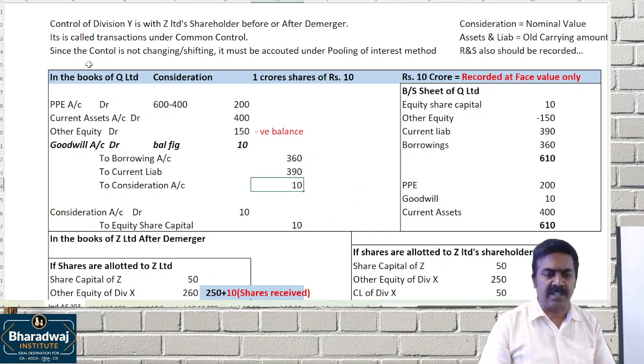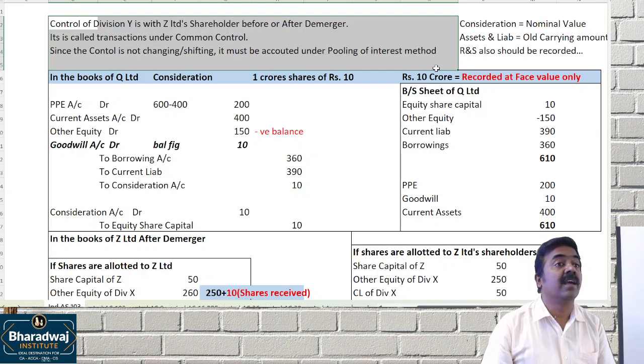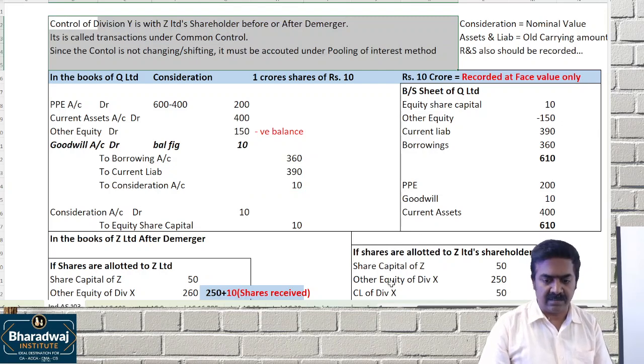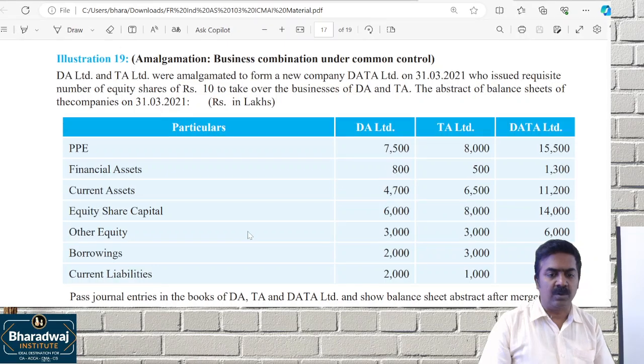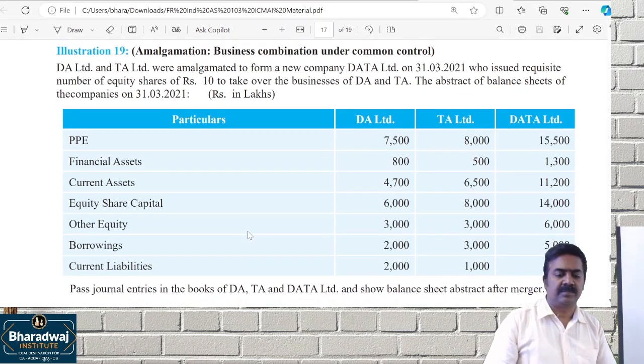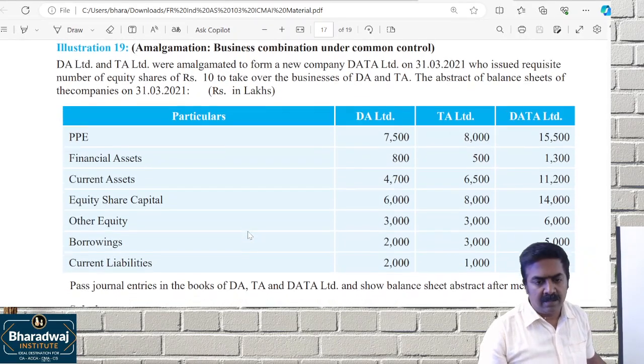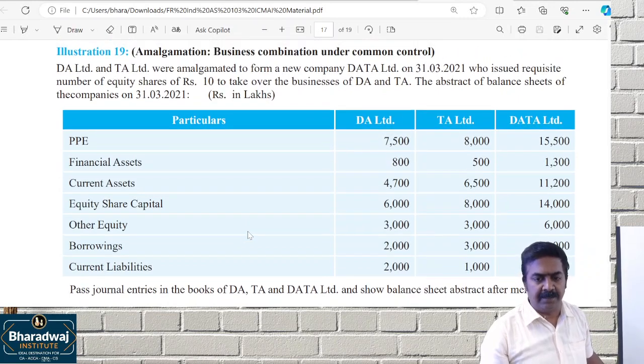Last class we had seen illustration 18, right? Now we'll do 19. Go to question number 19.